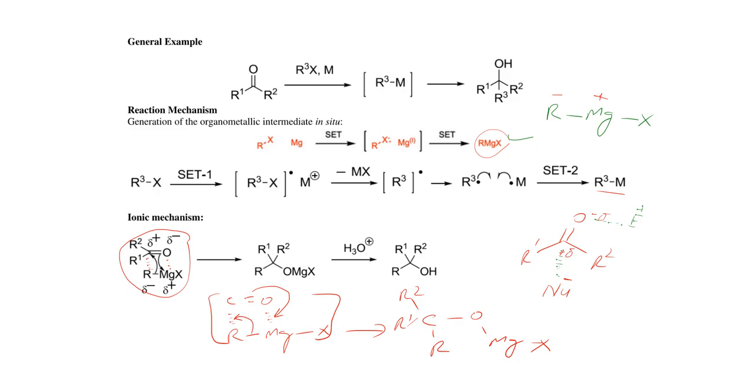After hydrolysis, it will be converted into this type of alcohol. It may be primary, secondary, or tertiary. If we talk about primary alcohol, when this Grignard reagent reacts with an aldehyde like formaldehyde, the product will be primary alcohol. If it reacts with an aldehyde other than formaldehyde, the final product will be secondary alcohol, and if it reacts with a ketone, the final product will be tertiary alcohol in this type of reaction.